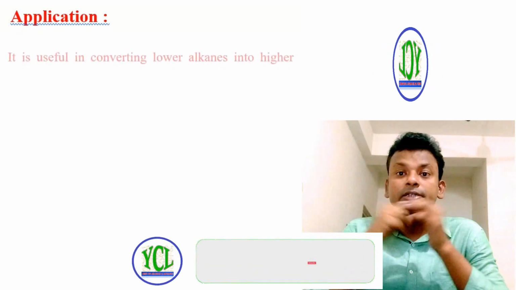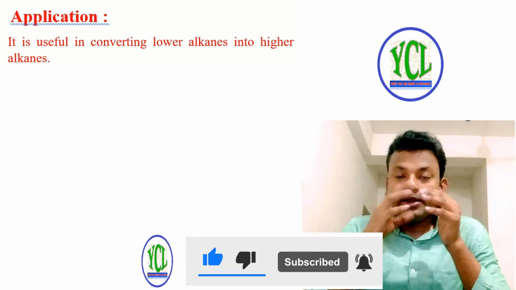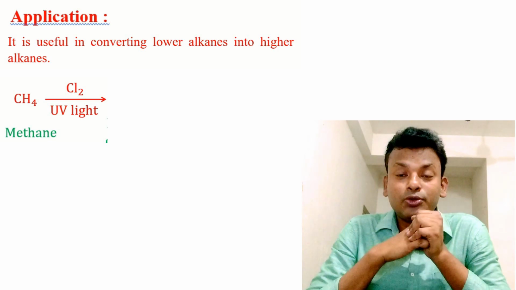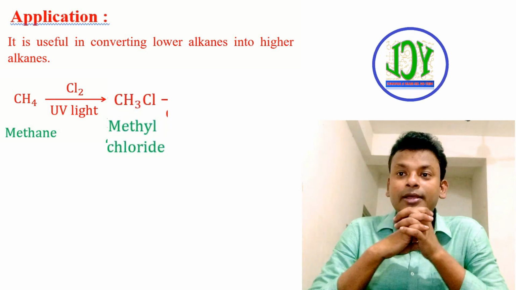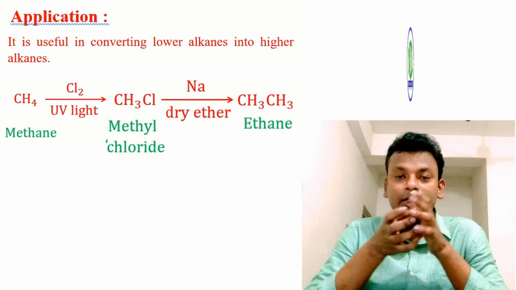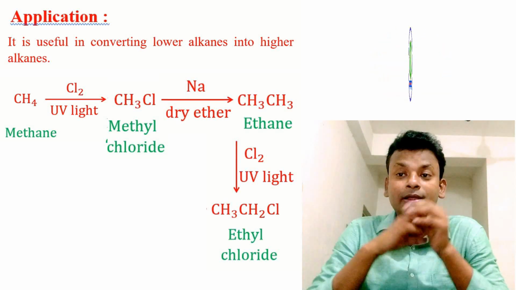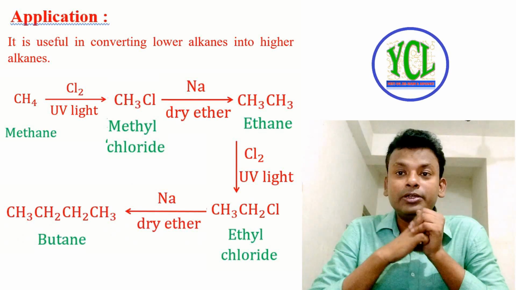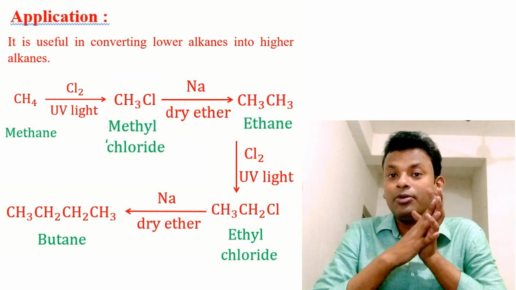Application. It is used in converting lower alkane to higher alkane. Now example, first methane reacts with Cl2 and h nu, that is the free radical mechanism, forms methyl chloride, and reacts with sodium and dry ether, that is the Wurtz reaction, forms ethane, and again Cl2 and UV light is used to form ethyl chloride, and again sodium and dry ether is used, that is the Wurtz reaction, to form butane. So a one carbon member, that is methane, is converted to a four carbon member, that is butane.